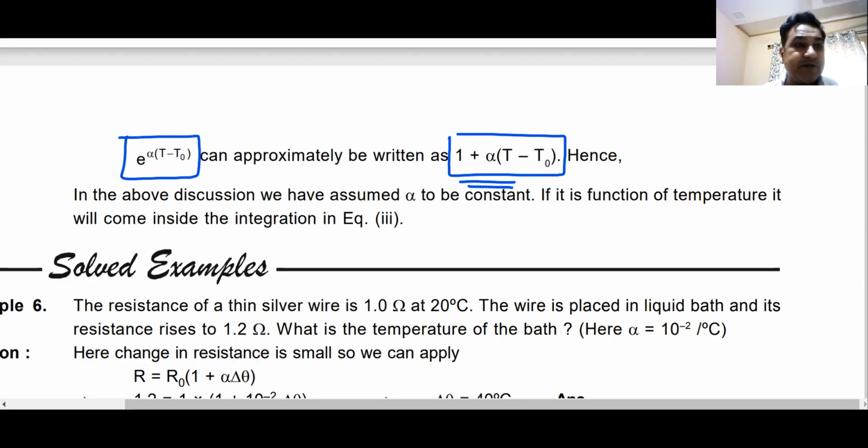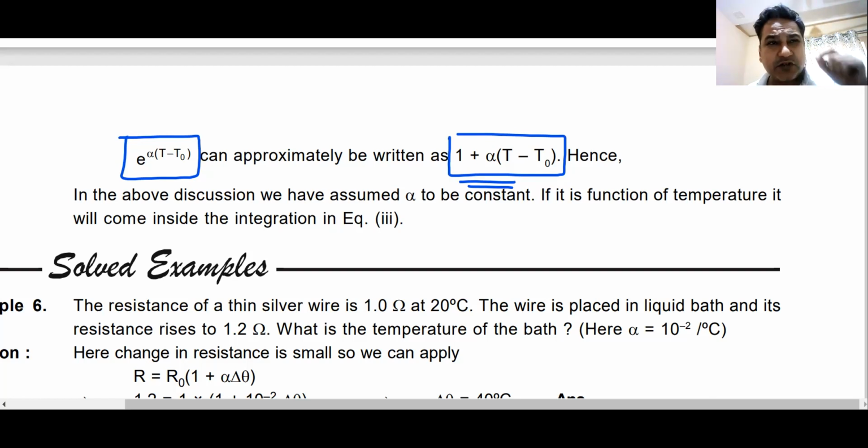The original formula I have told you, and I have also told you how this original formula is obtained. And we have also seen if the temperature change or alpha into T minus T naught is very less, that formula can be written as rho T is rho naught into 1 plus alpha into delta theta. Do we understand this? Now remember, the formula that you see is only applicable for small changes in temperature. If the change in temperature is large, we have to use the original formula.